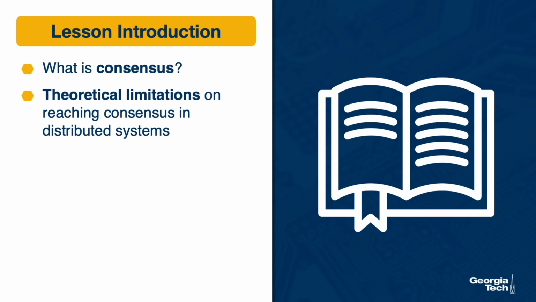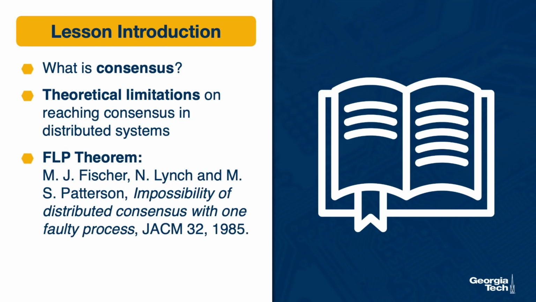For this, we will discuss the seminal work of Fischer, Lynch, and Paterson, also known as the FLP Theorem. For this, we will talk about the paper Impossibility of Distributed Consensus with One Faulty Process. And as the title of their paper suggests, this theorem will prove that under a most general assumption, it is impossible to guarantee that consensus can be reached in a distributed system in the event that there is even a